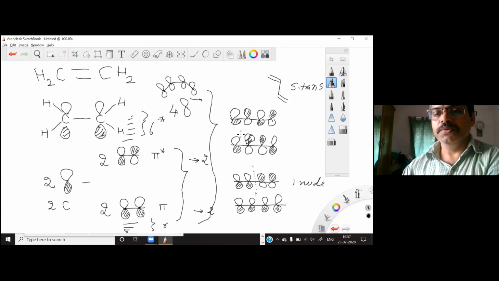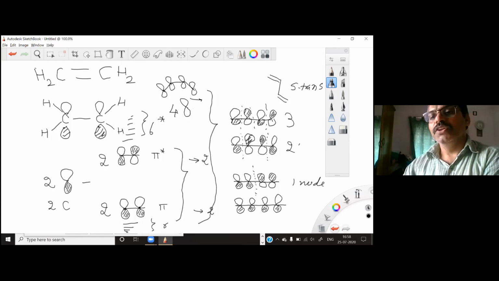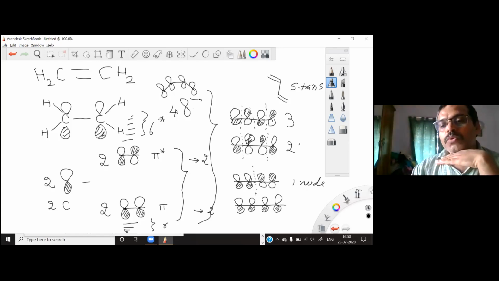Now here, you have a change in phase here, a change in phase here. So it has two nodes. Then here you have a change in phase here, here, and here. So you have three nodes. So that means your number of nodes is increasing, your destructive overlap is more, constructive overlap is less.